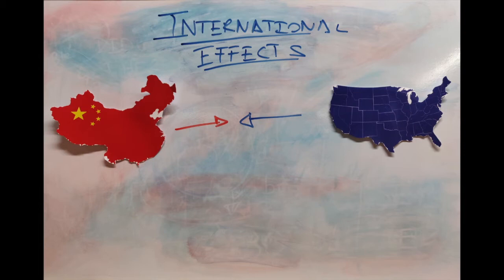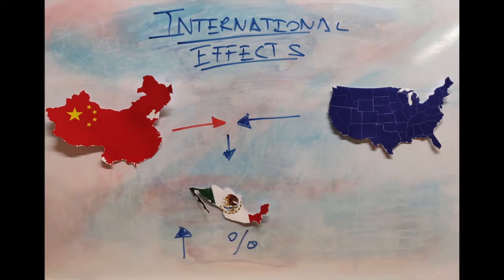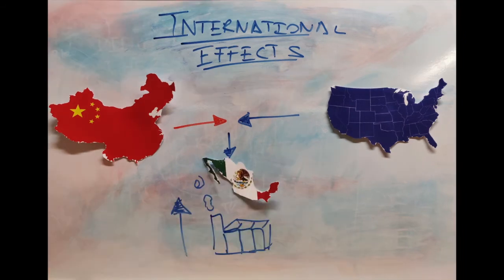However, some countries are being particularly affected. The case of Mexico is a perfect example of how to benefit from the war. In the first quarter of 2019, this country increased its share in the US market by 1 point. This is because many companies which import products to the USA are moving their production from China to Mexico in order to avoid tariffs, such as GoPro.